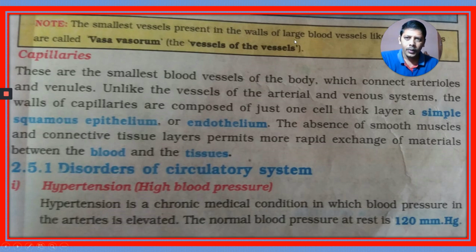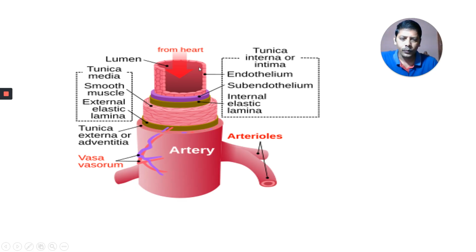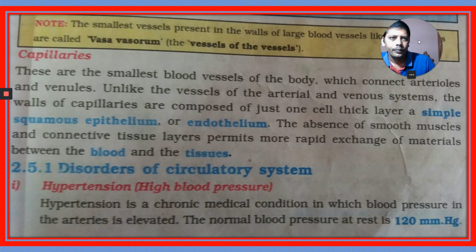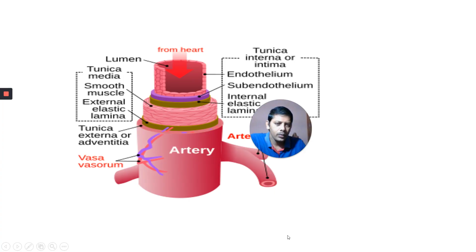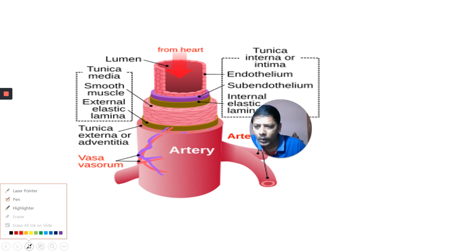First, let us start with vasa vasorum. What is vasa vasorum? The smallest vessels present in the walls of large blood vessels like the aortic arch are called vasa vasorum. I will show you here. This is the blood vessel. In the wall of this blood vessel, if you observe, there are many layers.